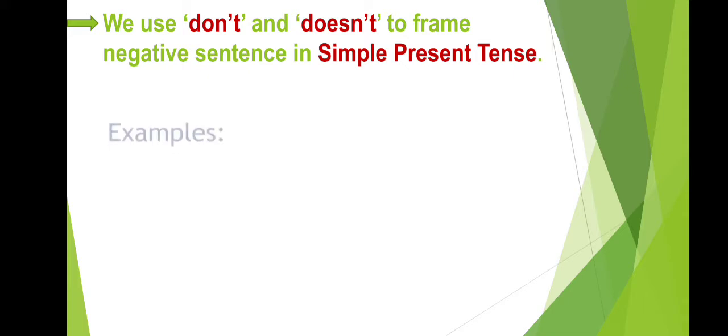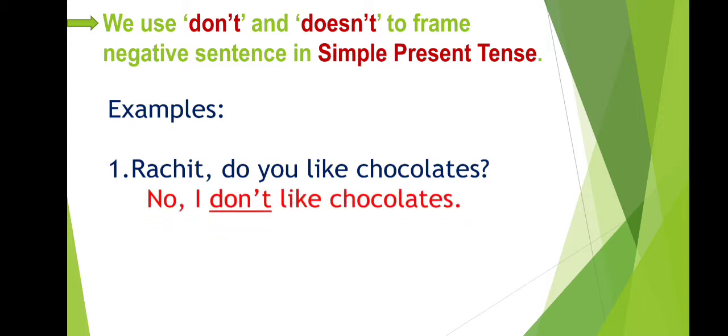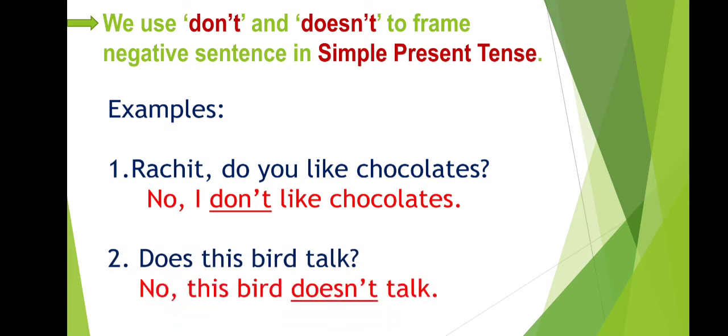Some examples are: Rachit, do you like chocolates? Here you will respond negatively and say, no, I don't like chocolates. Second one is, does this bird talk? No, this bird doesn't talk. As you can see, both the sentences are from simple present tense. That's why we have used don't and doesn't accordingly.